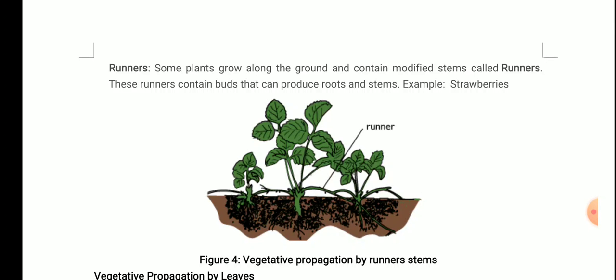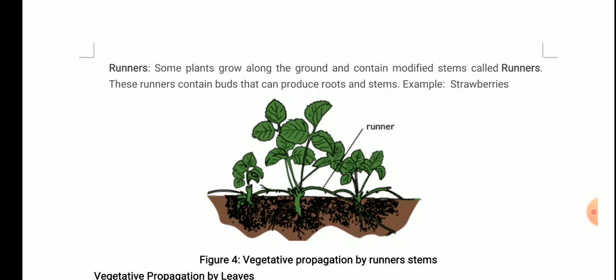If the main plant is there, from that main plant a small lateral branch arcs upward and then arches downwards, and when it touches the ground, at that point it grows into a new plant. So this is the vegetative propagation. Again, there is a lateral branch growing from the main branch. You can see vegetative propagation by runner stem.